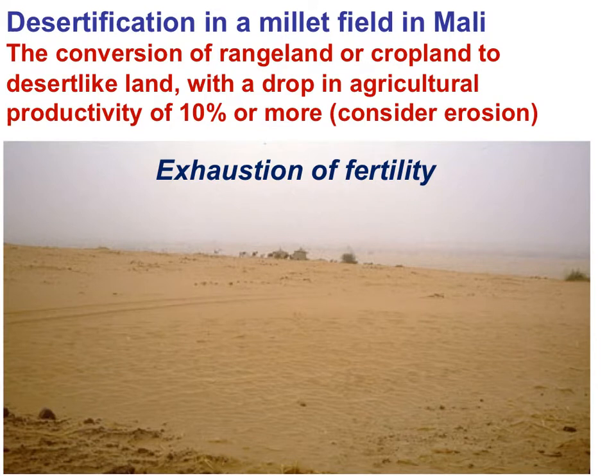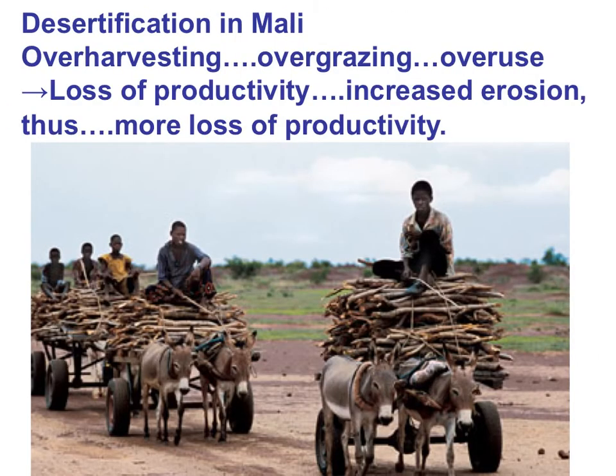Desertification is the conversion of rangeland or cropland to desert-like land with a drop in agricultural productivity of 10% or more. I'd like you to consider how desertification would serve to increase erosion. If there is over-harvesting, overuse, and intensive grazing, there will likely be desertification. With desertification, there is a loss of productivity and an increase in erosion, thus more loss of productivity. Positive feedback.